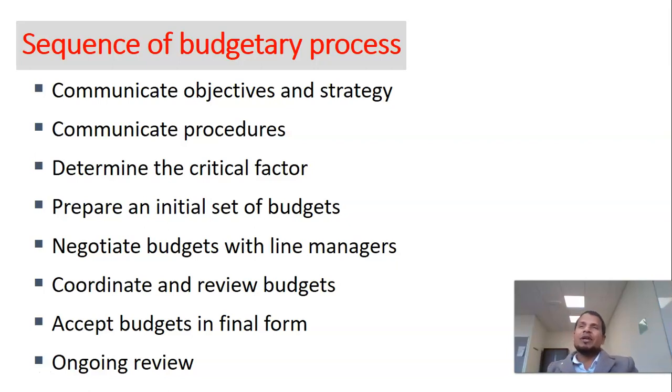Coordinate and review budgets. So after preparation of the budgets, you can coordinate and make some sorts of reviews based on the opinion of the people who are involved in the budget preparation, or who would be implementing the budgets, who will be impacted because of these budgets.